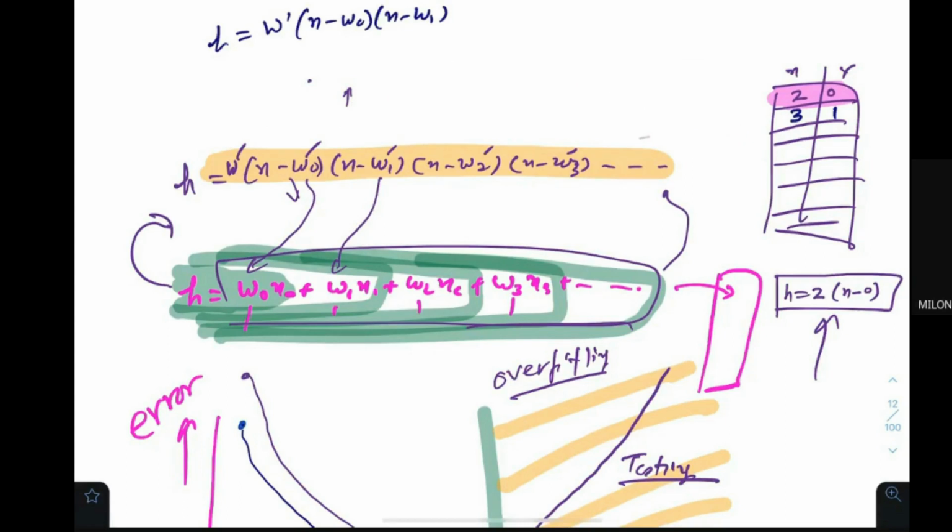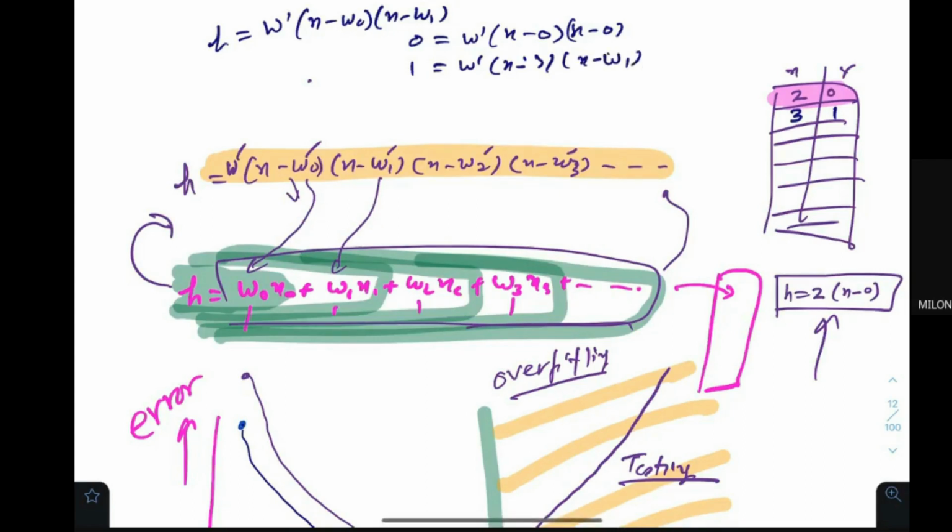You say that 0 is equal to w dash x minus 0, x minus w0, plus 1 is equal to w dash x minus 3 and x minus w1.